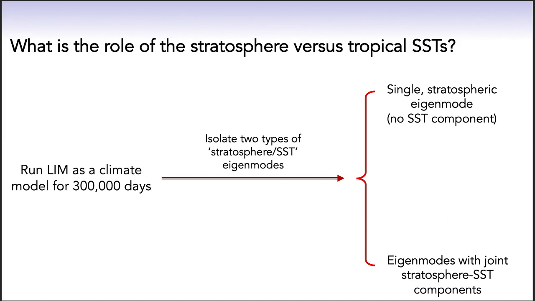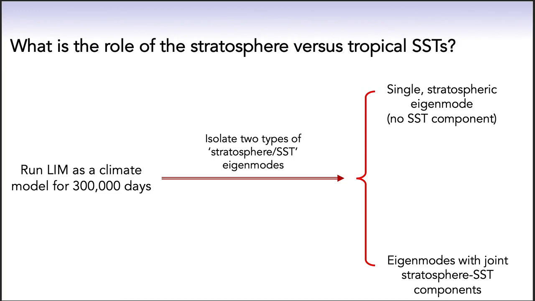Now, a natural question that one might ask is, what is the relative importance of tropical SST versus stratospheric processes to the strong NAM events? The problem with using the observed record, however, is that we only have 17 events, which is not enough to separate the contribution of SSTs from the stratosphere. To overcome this, we run the limb as a climate model for roughly 300,000 days,